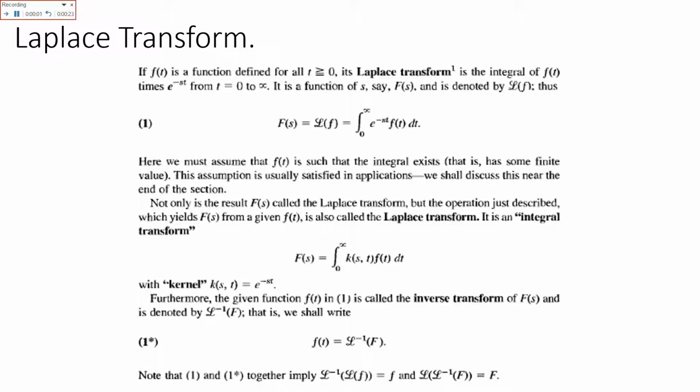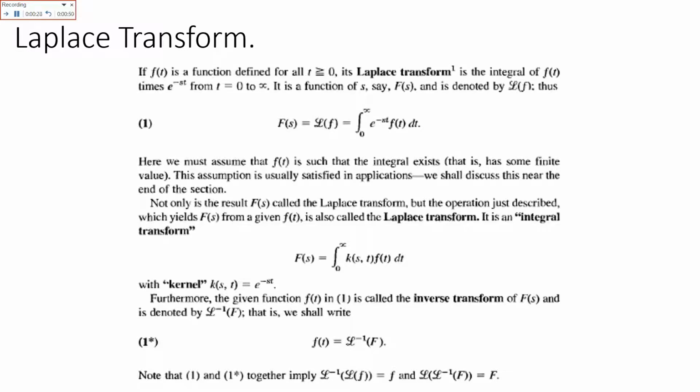Now the Laplace transform, if a function f of t is defined for all the values of t greater than or equal to 0, then its Laplace transform is the integral of f of t times e raised to power minus s t from t equals 0 to t equals infinity.